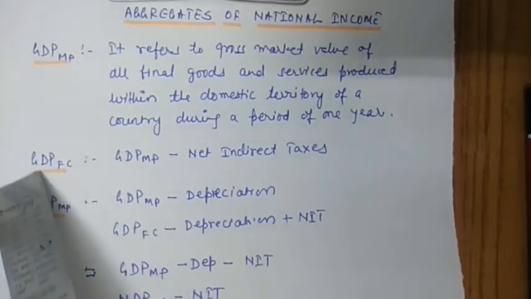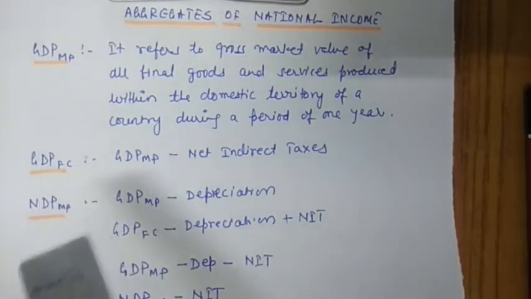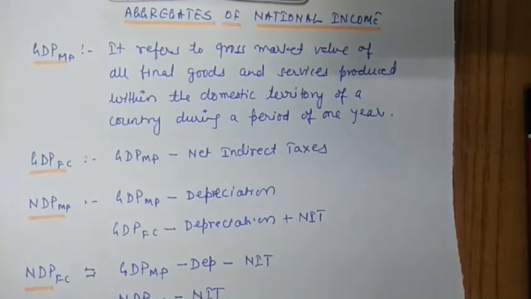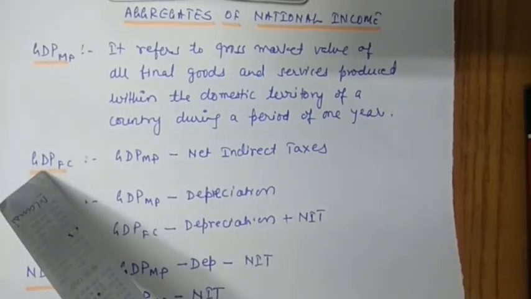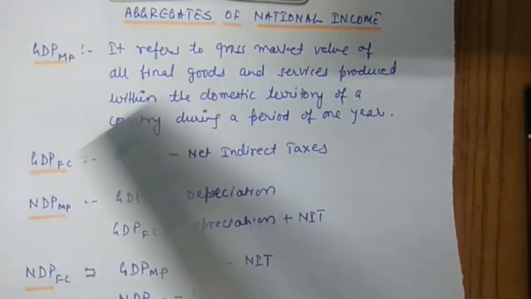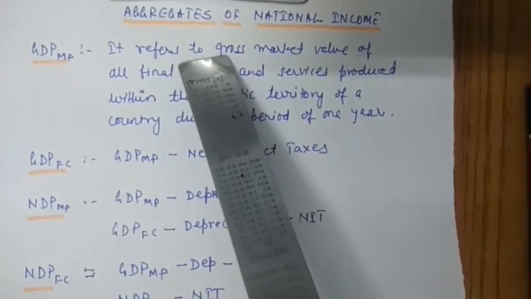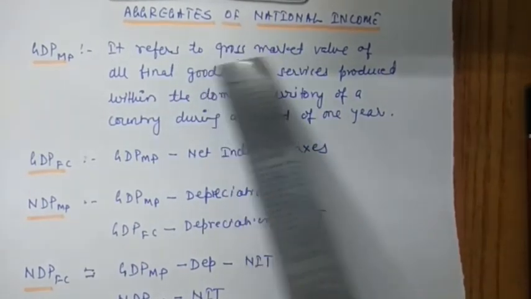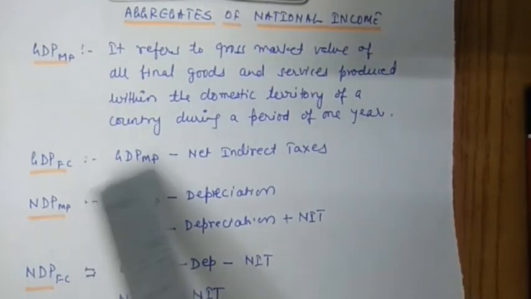First one is gross domestic product at factor cost. It refers to the gross money value of all the final goods and services produced within the domestic territory of a country during a period of 1 year. Between GDP at MP and GDP at FC, in the definition, you will notice only one difference. In GDP at MP it is gross market value, and in GDP at FC it will be gross money value.